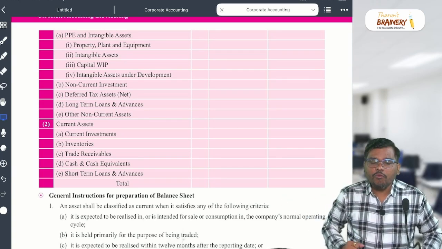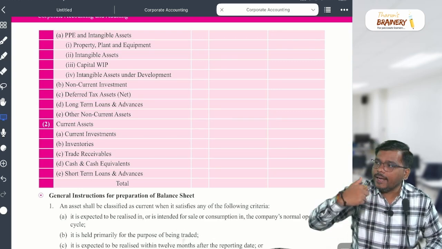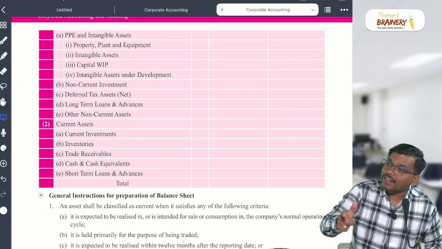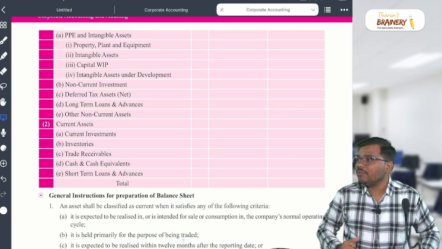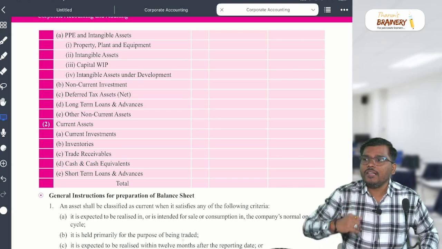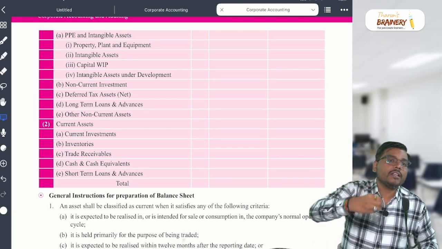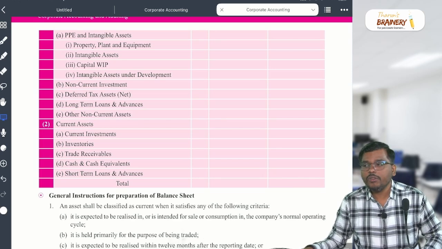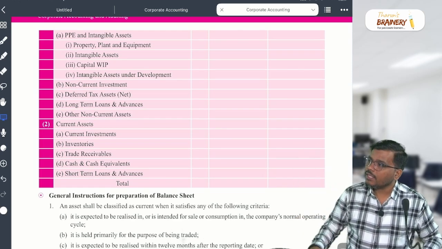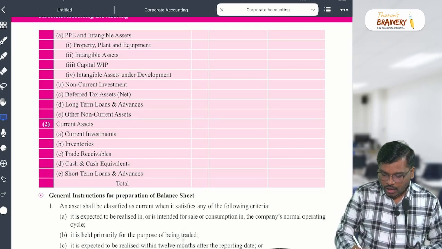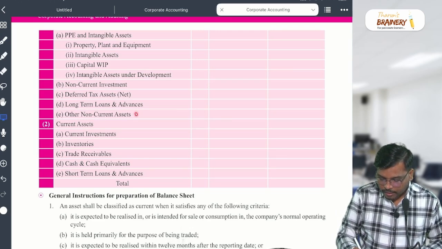To the electricity department, we pay some advance at the time of taking the electricity connection in our home. That is also what, sir? Loans and advances we have given to them. Loans given to a third party or to a related party. If we have given some loan to a related party, that also comes under loans and advances, but it should be long term in nature. Is it clear? Yes or no? Are you able to understand? Next, my dear student, other non-current assets.